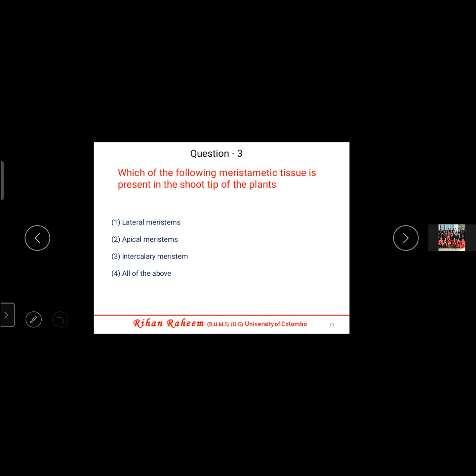Okay, then question number 3, which of the following meristematic tissue is present in the shoot tip of the plant? Shoot tip, you have root tip, shoot tip. Shoot tip means the tip of the branches, the tip of the parts where it is growing from top. Root tip is the tip of the root. Those are known as the shoot apex and the root apex. All those are related to the apex. It is the apical meristem.